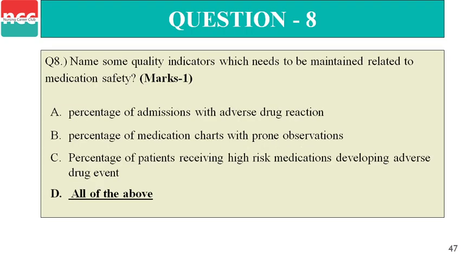Question number 8, name some quality factors which need to be maintained related to medication safety. Option A, percentage of admissions with adverse drug reaction. B, percentage of medication charts with error-prone abbreviations. C, percentage of patients receiving high risk medication developing adverse drug event. And option D, all the above. So the correct answer is option D.